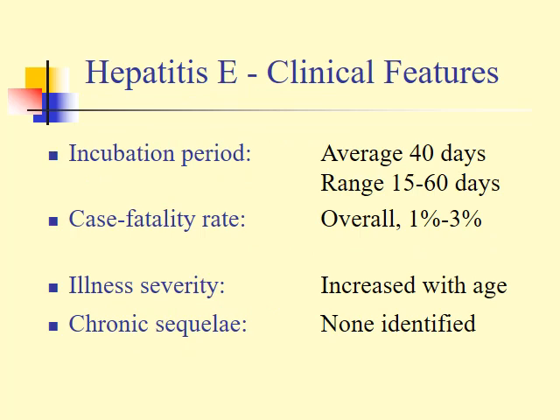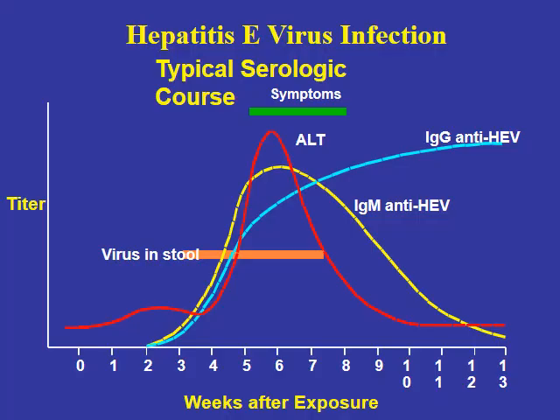For the hepatitis E clinical feature, the incubation period averages around 40 days, with a range between 15 to 60 days. Case fatality rate is between 1% and 3%. Illness severity increases with the age of the infected person. Regarding chronic sequelae, there is no chronic infection with hepatitis E virus.